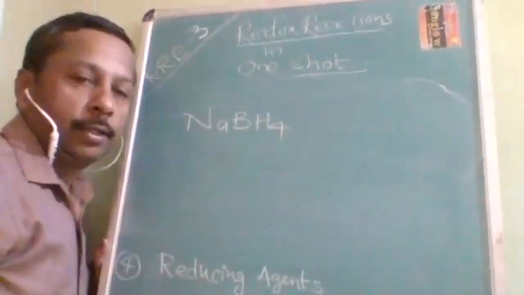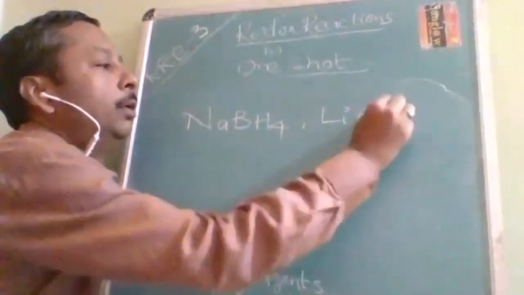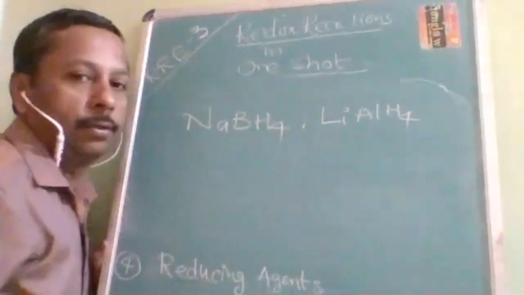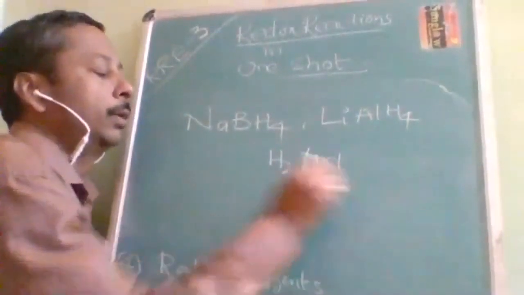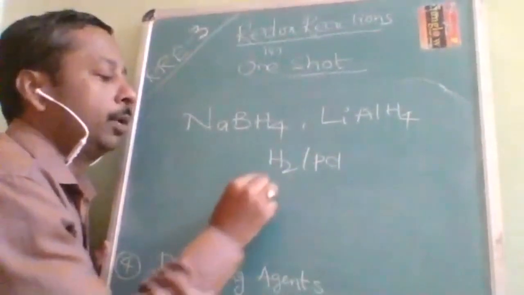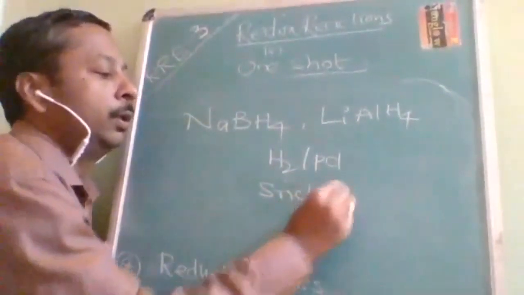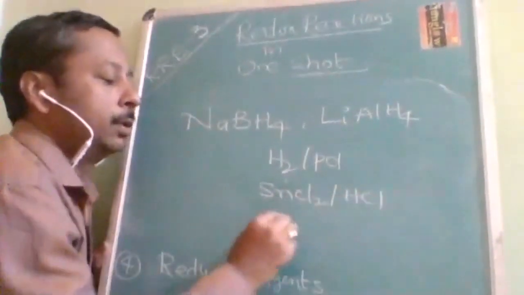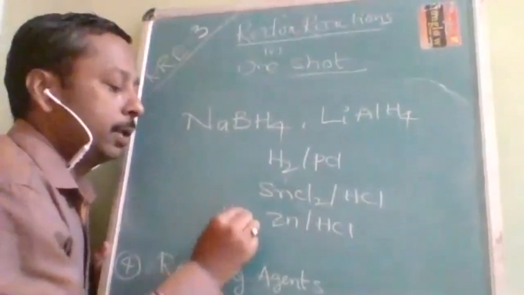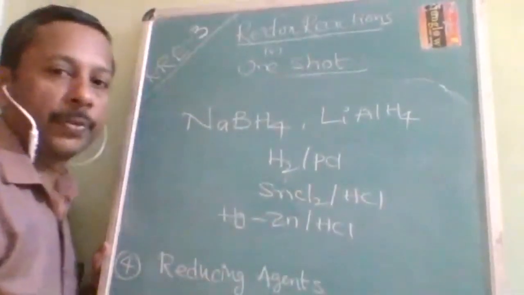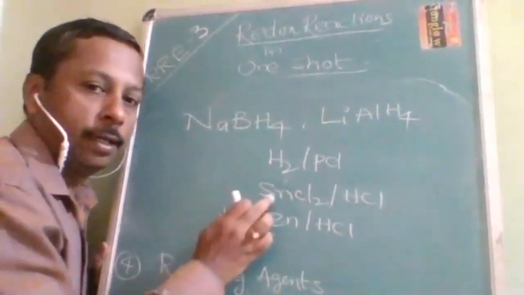It is a reducing agent, and so is lithium aluminium hydride. Then H2 over Pd, H2 over Ni, or SnCl2 with HCl, Zn with HCl. Sometimes it is written as Hg-Zn. These are all reducing agents: amalgamated zinc, stannous chloride.